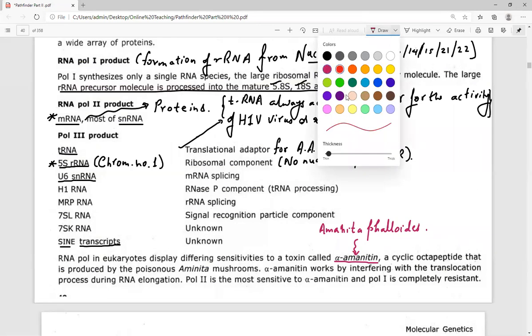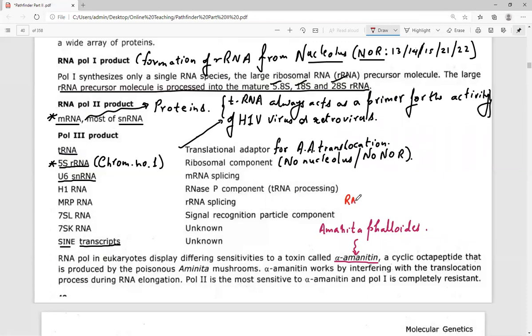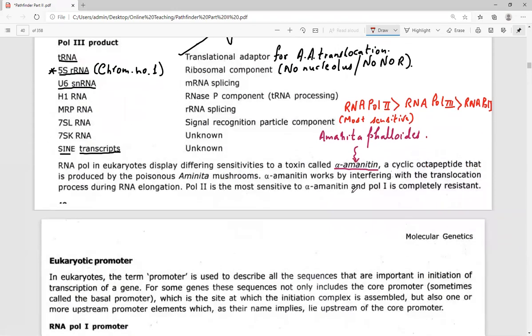So, on the basis of sensitivity, we can write RNA polymerase second is most sensitive, followed by RNA polymerase third, and the least sensitive of all is RNA polymerase 1. It is completely resistant, and this is most sensitive. So such type of questions are asked. Alpha amanitin when provided to a person will completely block protein biosynthesis.